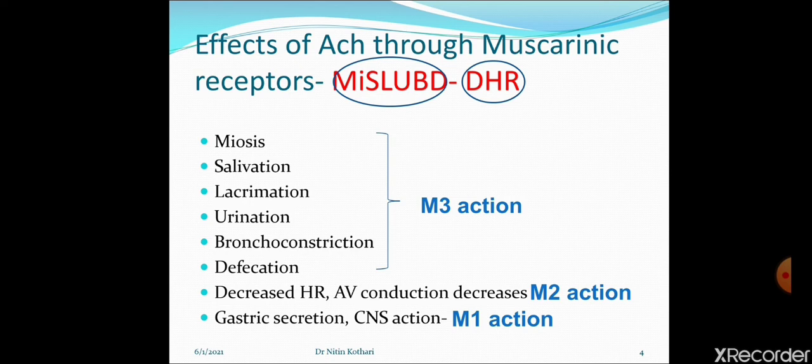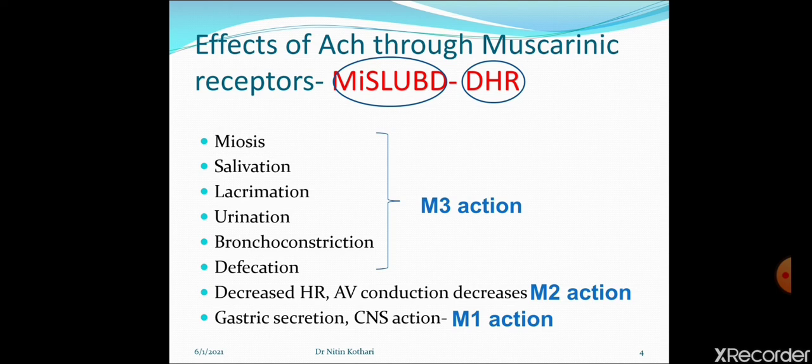M3 receptor stimulation causes miosis, the pupil will undergo constriction. When you antagonize M3 receptor in the eye, in the iris, the pupil will undergo mydriasis. That's why the effect produced by atropine-like drugs, anti-muscarinic drugs, will be just reverse of the acetylcholine.